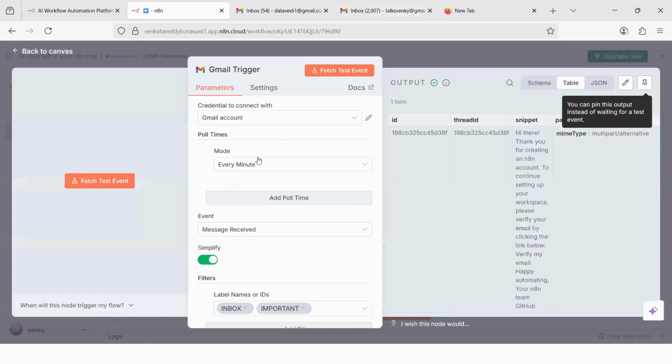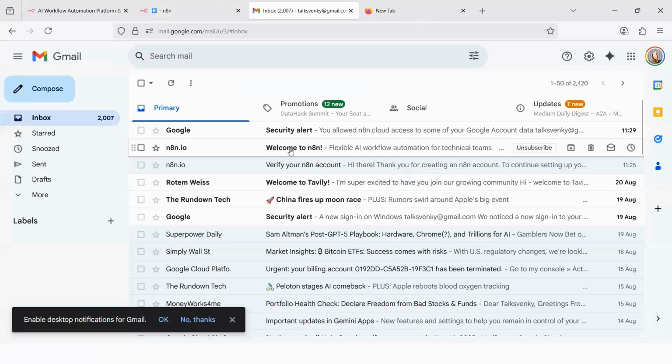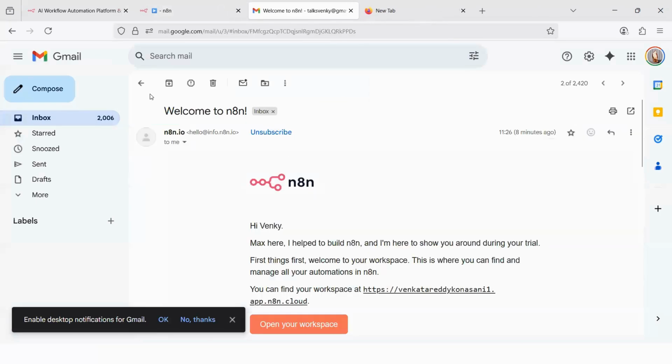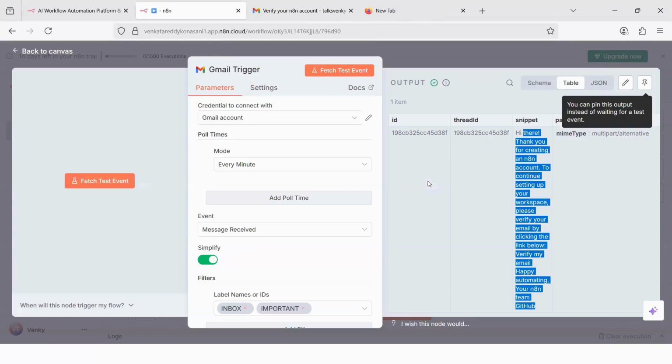Once I go to N8N, when I said fetch a test event, now it has given the email ID and then thread ID, snippet. Hi there, thank you for creating N8N account to continue this one. So this is the mail that I have received from N8N. I think somewhere this message must be there. Hi there, thank you for creating N8N account. This is the email that it has read. So this is one of the tests.